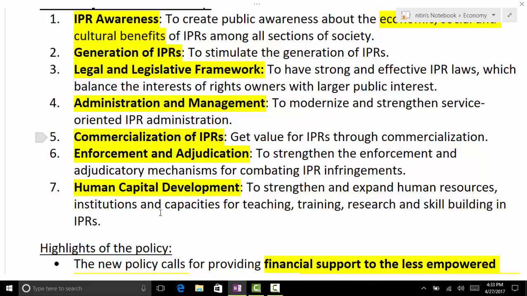AGL, ACEH. Awareness, generation, legal, administrative, commercialization, enforcement, and human capital development.